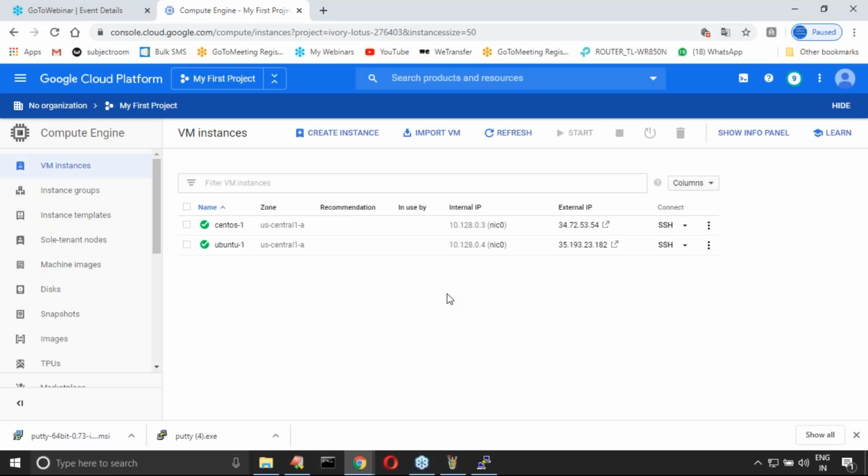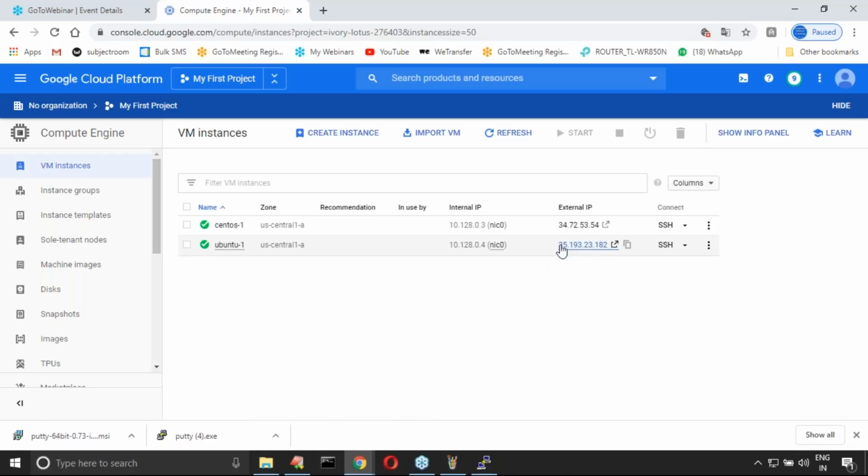Do you know, if I want Ubuntu on my local laptop, my local system, how much work I have to do? The installation is almost a 2-hour process. In the cloud, it is a matter of 2 minutes. Okay, my Ubuntu system is ready. Have you observed? Ubuntu is ready. Now you can connect.